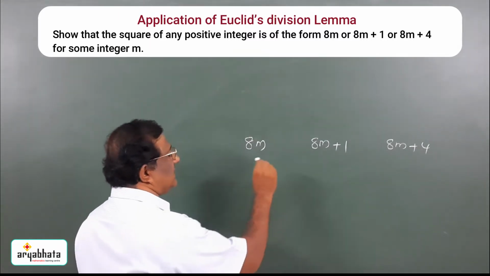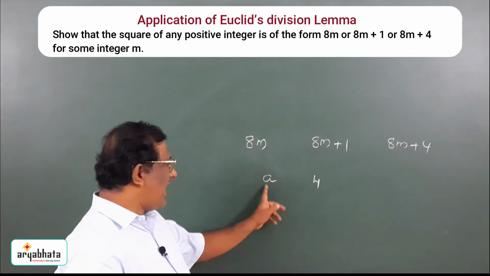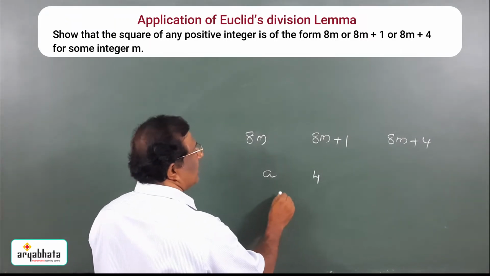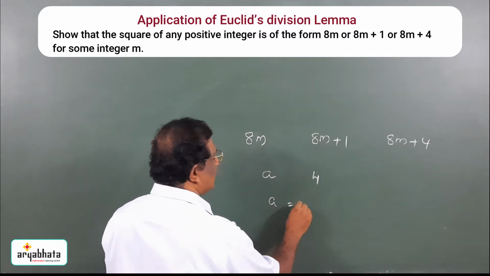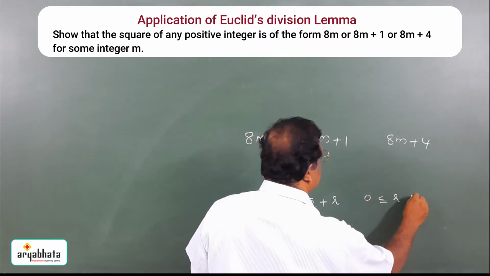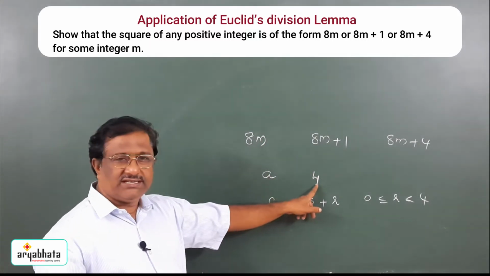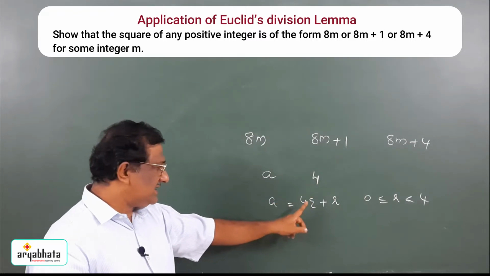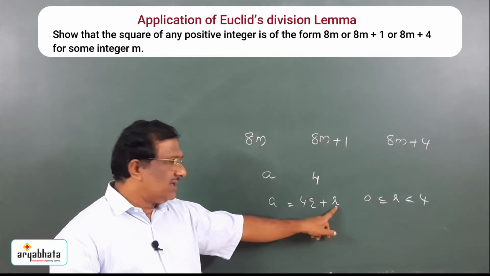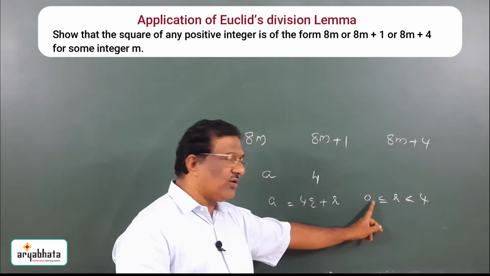Let a be a natural number. In the place of b I am going to take 4. So, a and 4 are two integers. Then there exist two integers q and r such that a is equal to 4q plus r, 0 less than or equal to r, strictly less than 4. By Euclid's division lemma, for two integers a and 4, there exist two more integers q and r such that a is equal to 4q plus r. The value of r is strictly less than 4 and greater than or equal to 0.